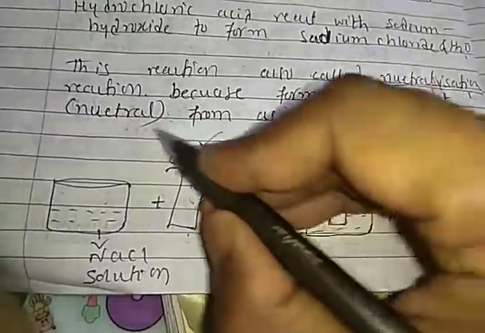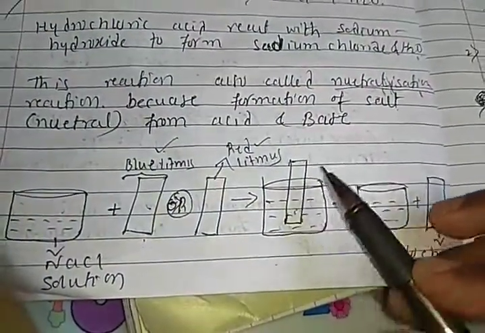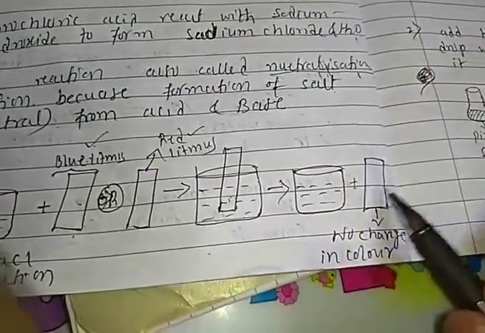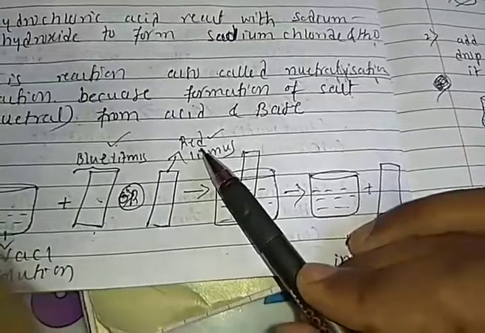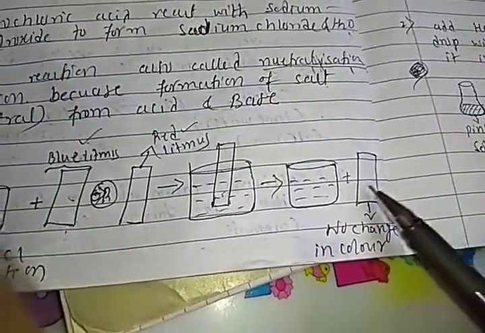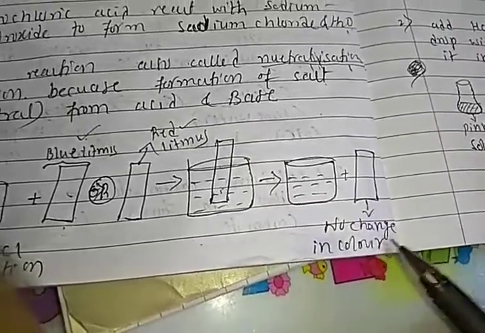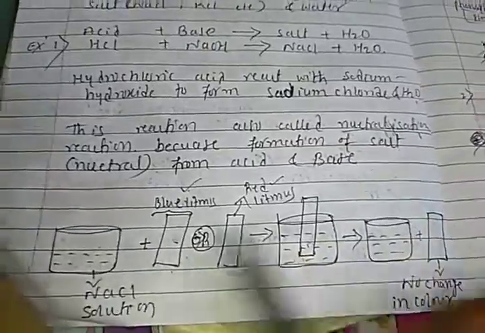The red litmus paper is dipped into the NaCl solution. Then what happens, students? We dip it and remove it, and the red color does not turn into blue. There is no change in color of the red litmus paper, which means this solution is neutral. Right, students? So this is one experimental demonstration.